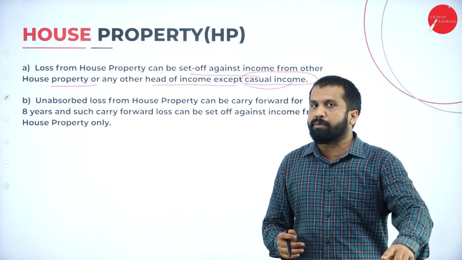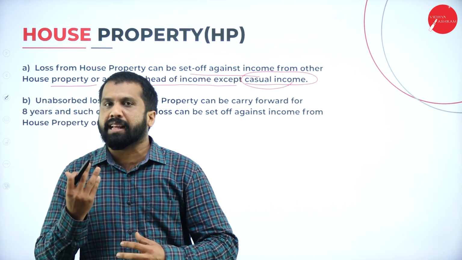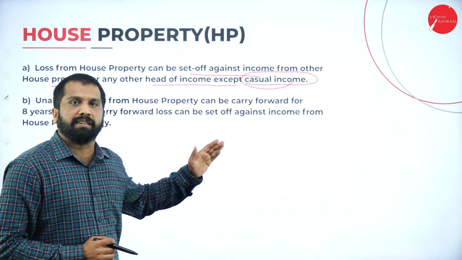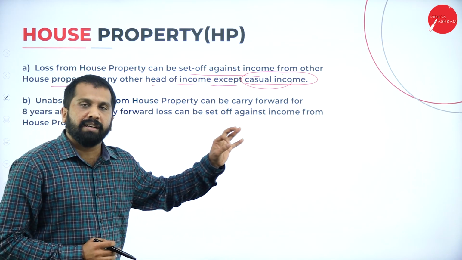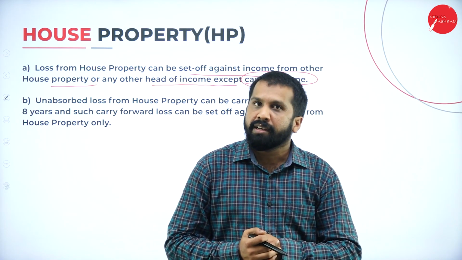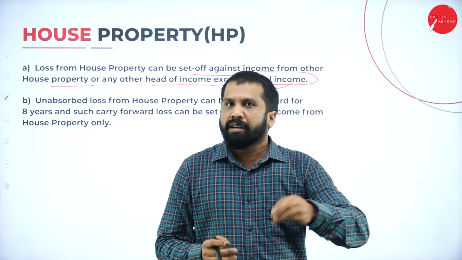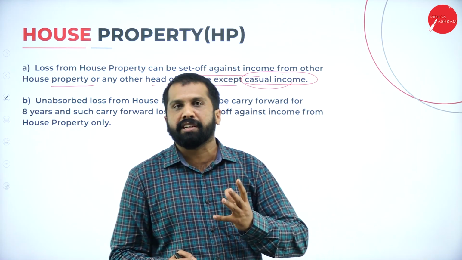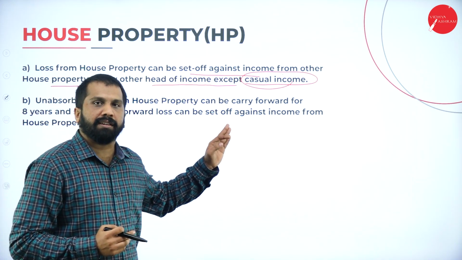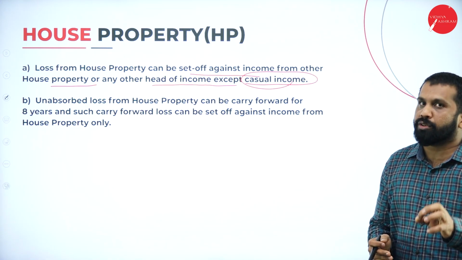Will you get 10,000 rupees every day while walking? No. So occasionally, once in your lifetime, once or twice in a year, if you get this kind of income, we call it casual income. Or else you are doing well, and suddenly your employer calls you and gives 10,000 rupees as a token of appreciation or happiness. Those are called casual income. Clear? Your house property loss cannot be set off against your casual income.